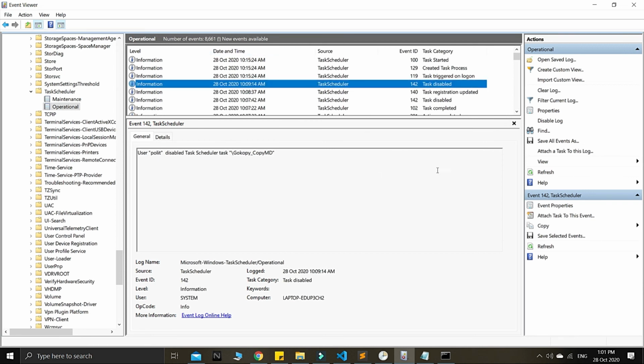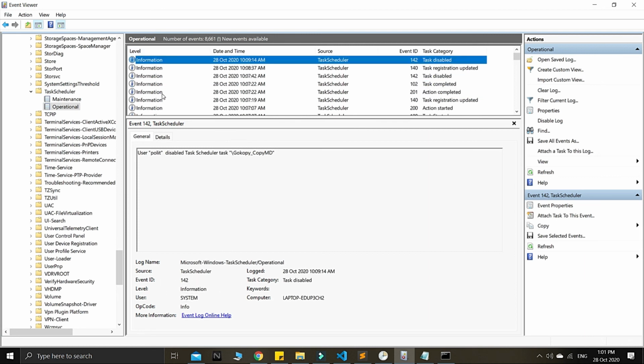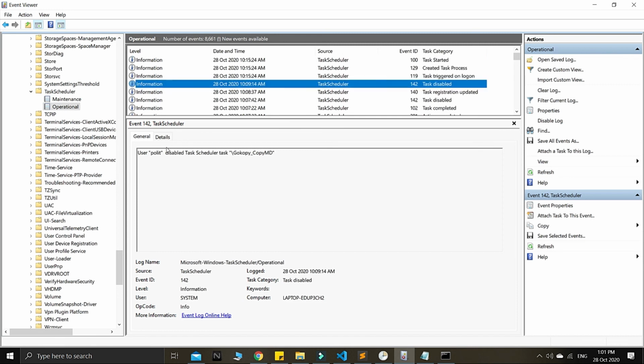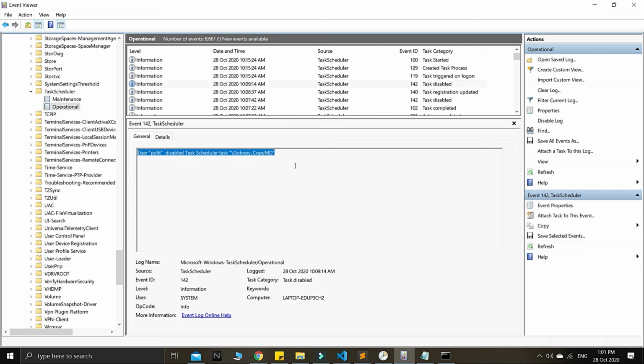These are more detailed error messages here, guys, like the log time and the level, which is information, warning or critical. There is also quite detailed information in the description here in the general tab.